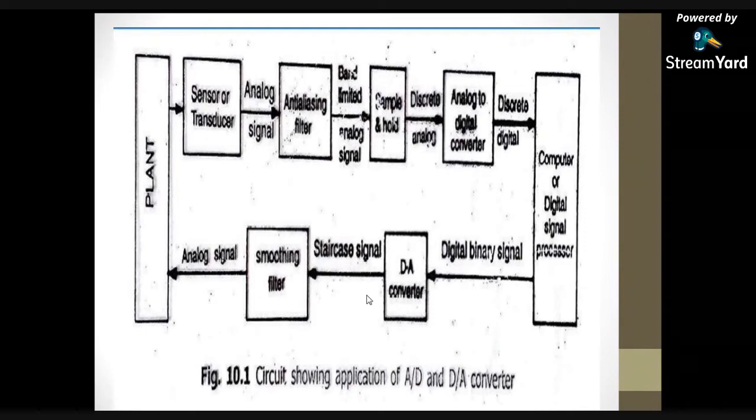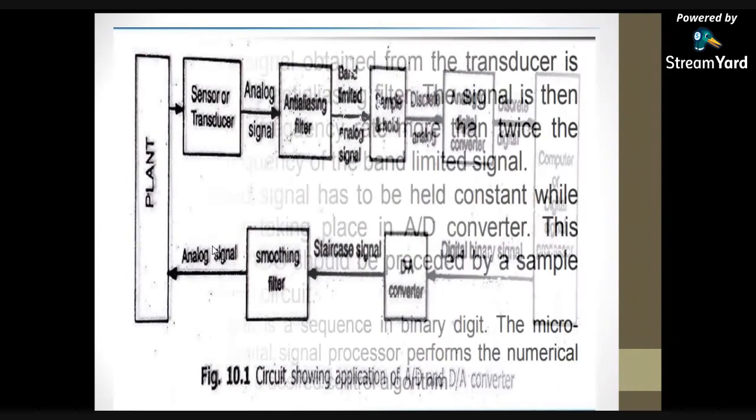The D2A converter converts the binary signal into the staircase signal. This staircase signal is then given to the smoothing filter circuit, which gives the final output as the analog signal. So this is one of the circuits showing the application of the A to D and D to A converters.